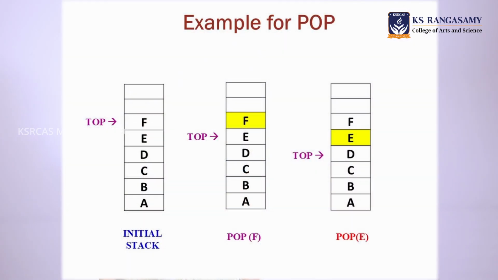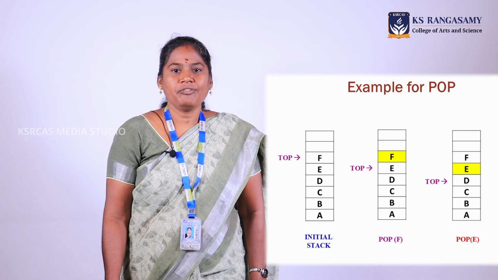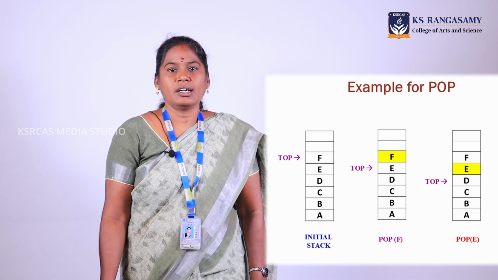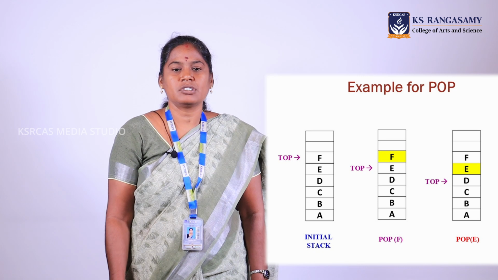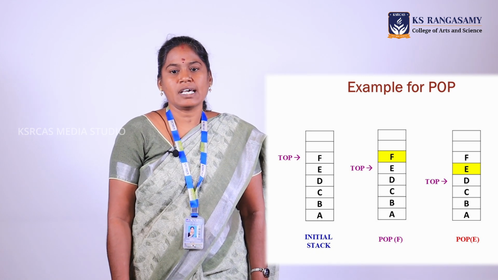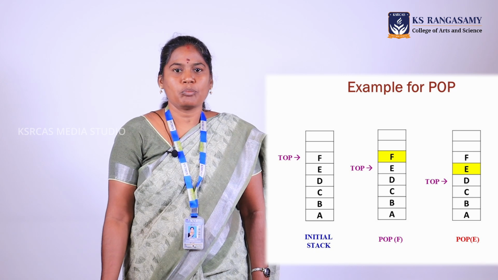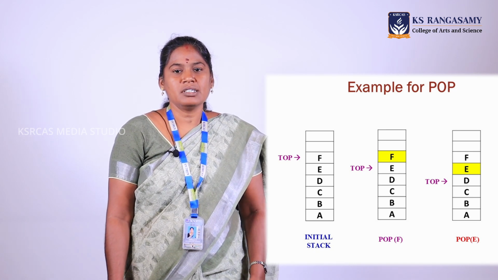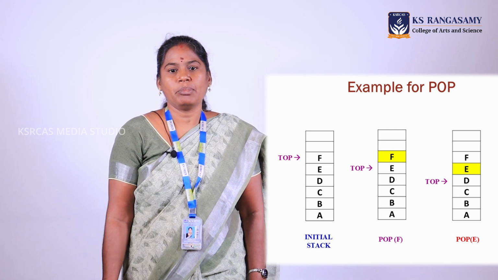Here is an example for pop. We take a stack of 5 to 6 elements. If we try to pop an element, the topmost element in the stack, that is F, is the first to be removed from the stack. Next, if we perform the pop operation again, the second element will be removed. Removing means the element just stays there itself, but the top pointer alone gets decremented by 1.